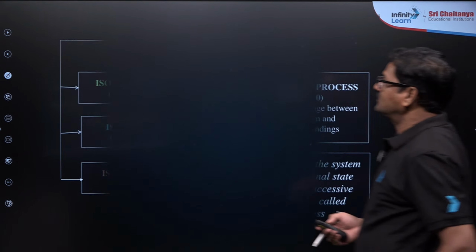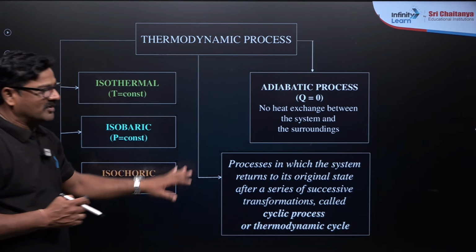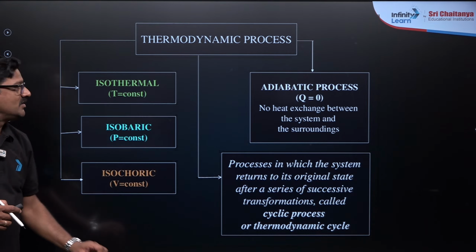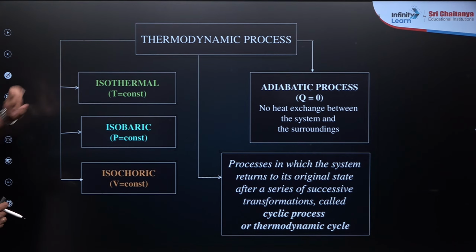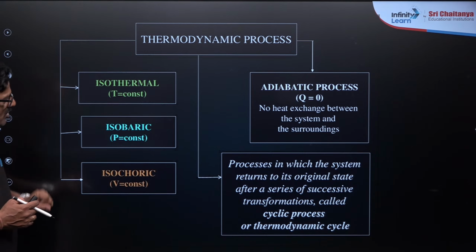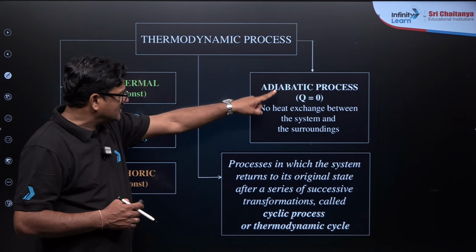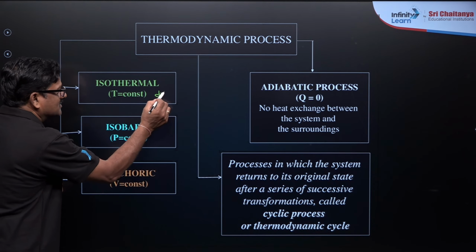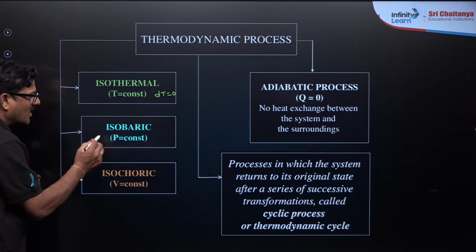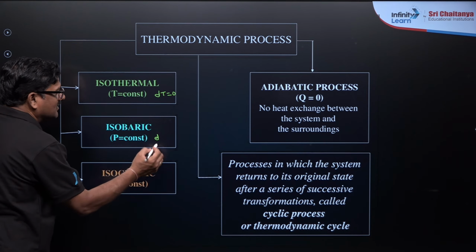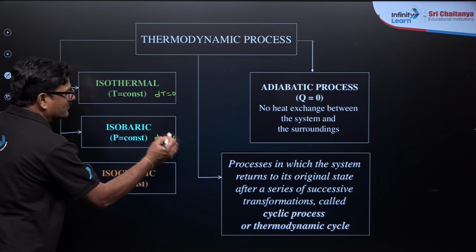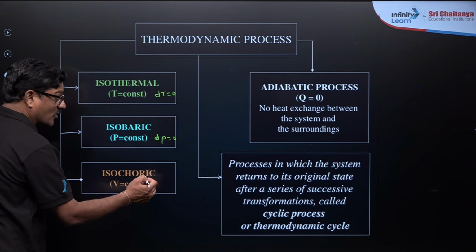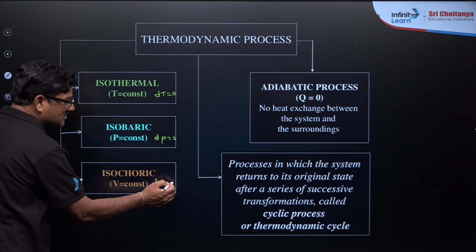Yes, and also you see thermodynamic processes: isothermal process, isobaric process, isochoric process, and adiabatic process. In the isothermal process temperature is constant, so dT is equal to 0. Isobaric process, dP is equal to 0. Isochoric process, volume constant, dV is equal to 0.